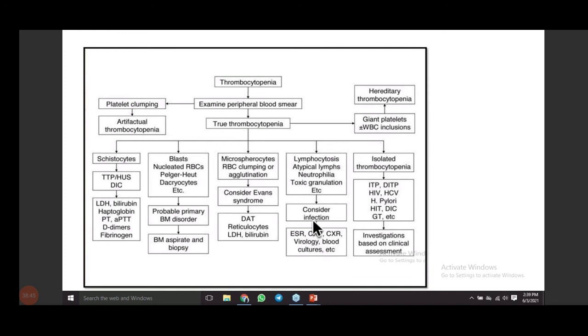Okay. Now, last is where nothing such is present. It is just the thrombocytopenia. What else can you think of? You can think of ITP, drug-induced thrombocytopenia, HIV, HCV, H. pylori, heparin-induced thrombocytopenia, DIC, etc. So this will all be based on your clinical assessment.